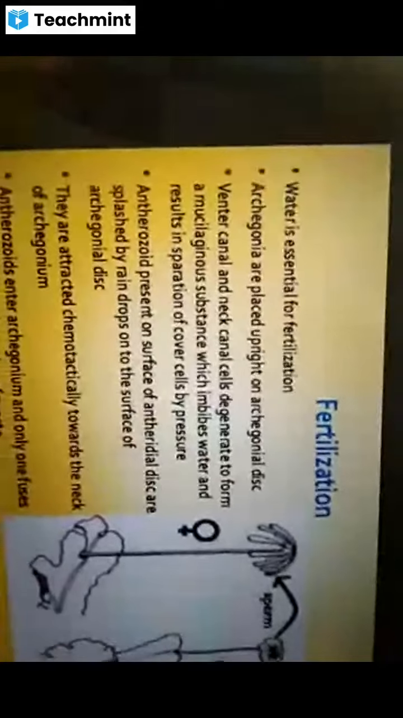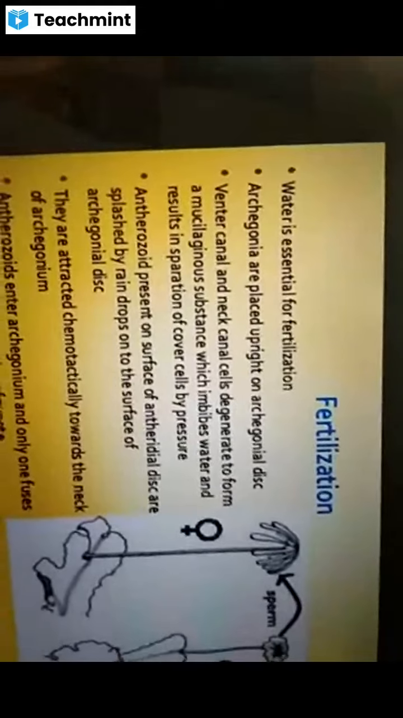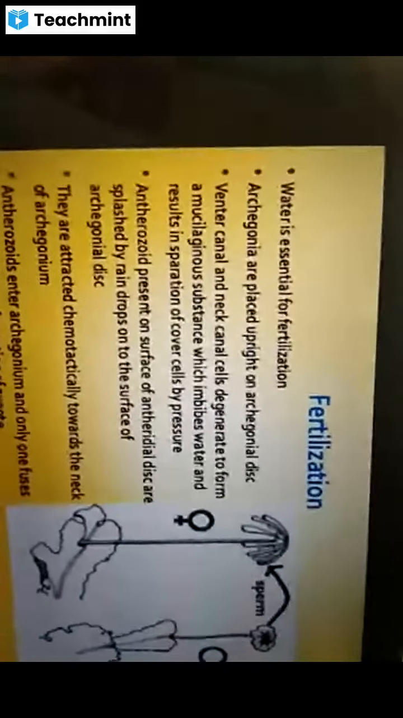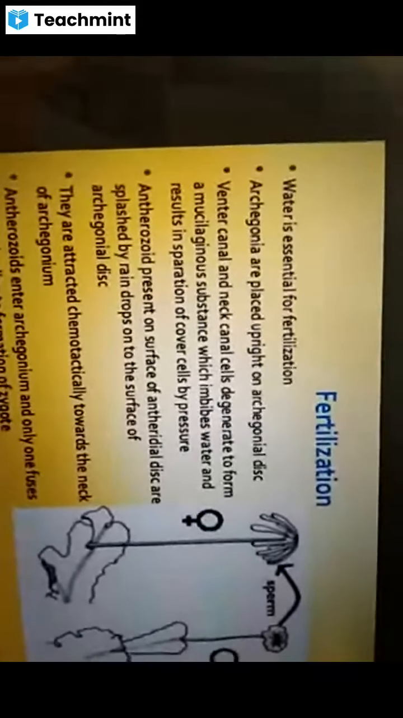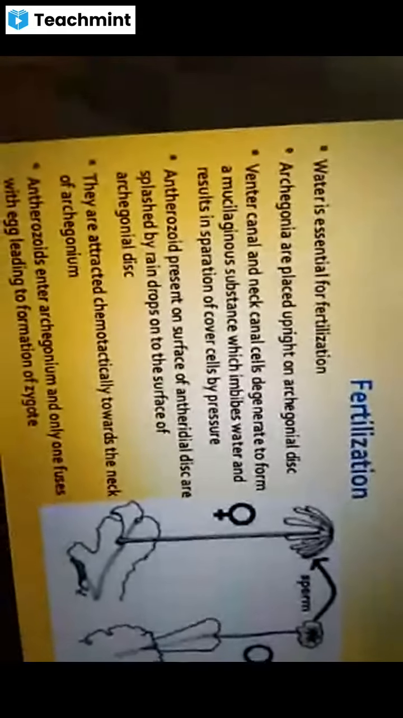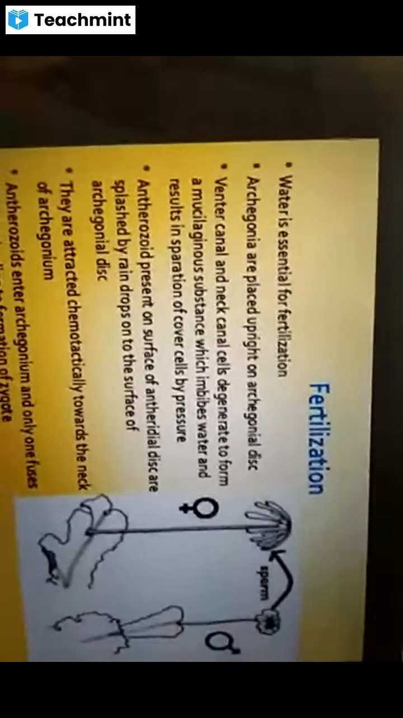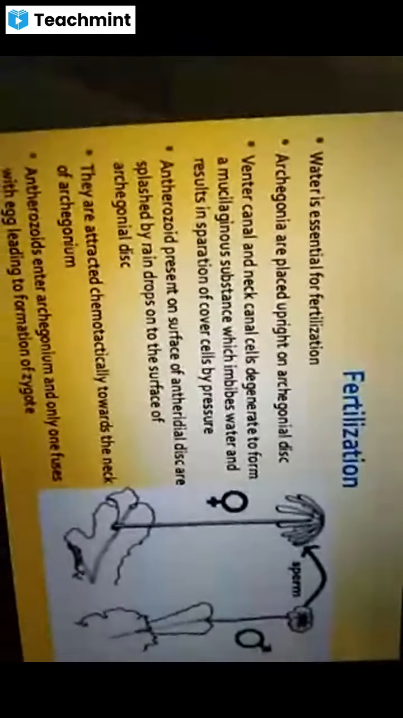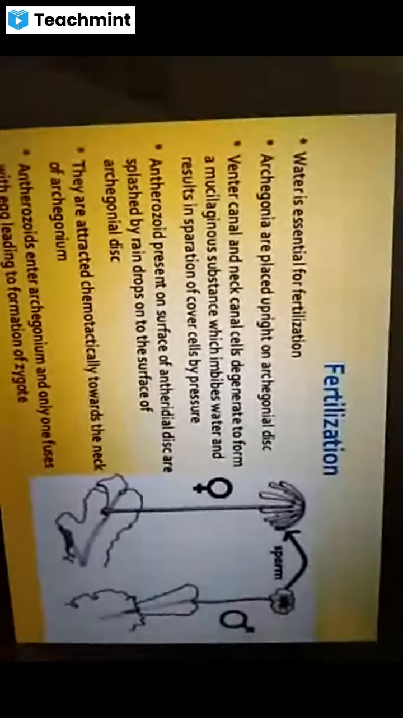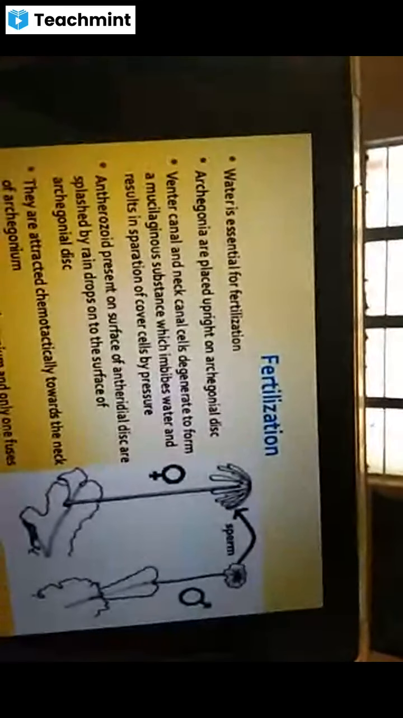Actually, archegonia are placed upright on the archegonial disc, and the venter canal cell and the neck canal cells dissolve, a passage is formed, and the lid cells open by means of pressure. Now the antherozoids present on the surface of the antheridial disc are splashed by raindrops onto the surface of the archegonial disc.